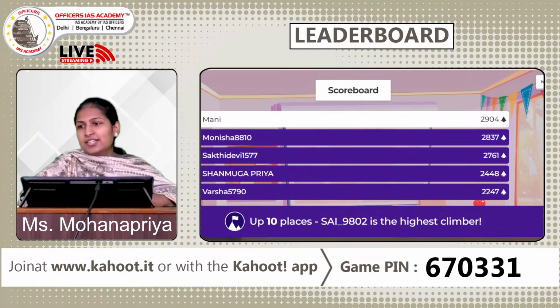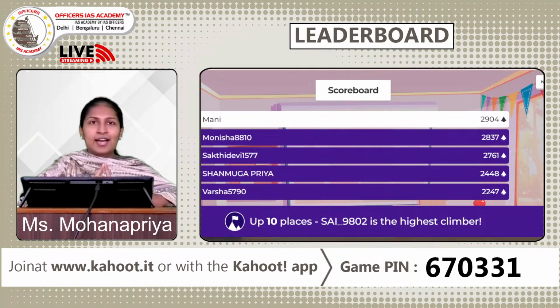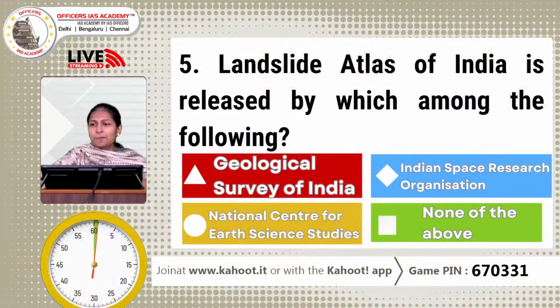So yes, there's a lot of change in the leaderboard. Money has now come to the first position. There are new entries. Shakti Devi and Shanmuga Priya have come into the top 5. Very good. And there's another person, Sai, who's climbed 10 places. Great job, Sai. Now let us move to the next question, the 5th question of today's quiz.